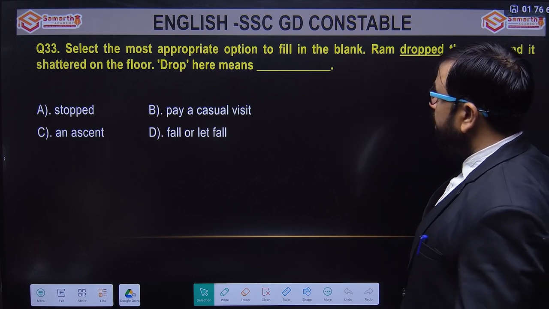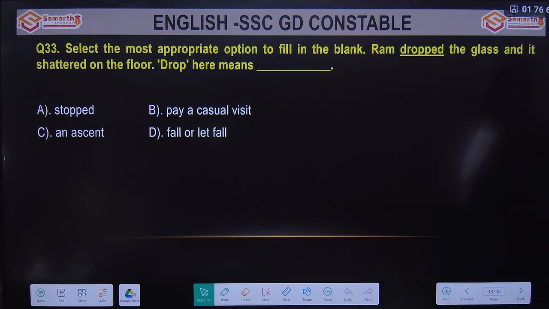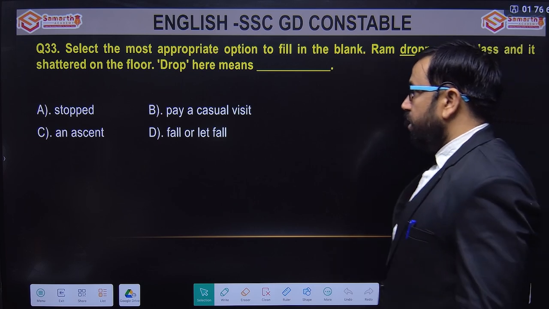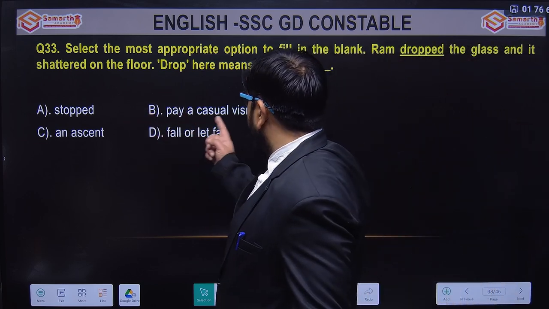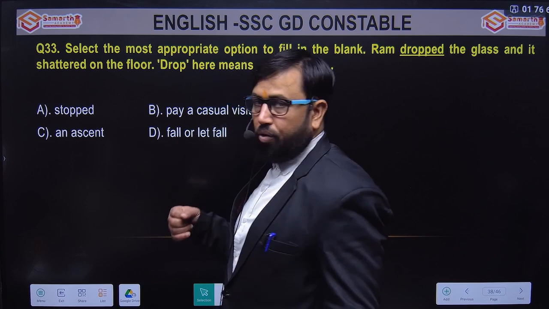Next one is: select the most appropriate option to fill in the blank. The question is: Ram dropped the glass and it shattered on the floor. So what does drop mean here? Options are stopped, pay a casual visit, an ascent, or fall or let fall.